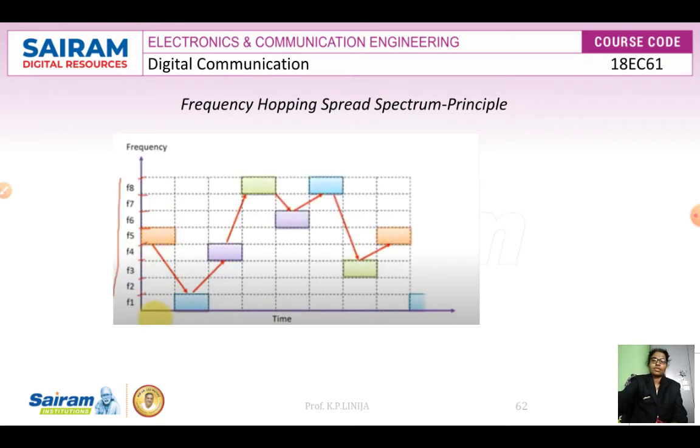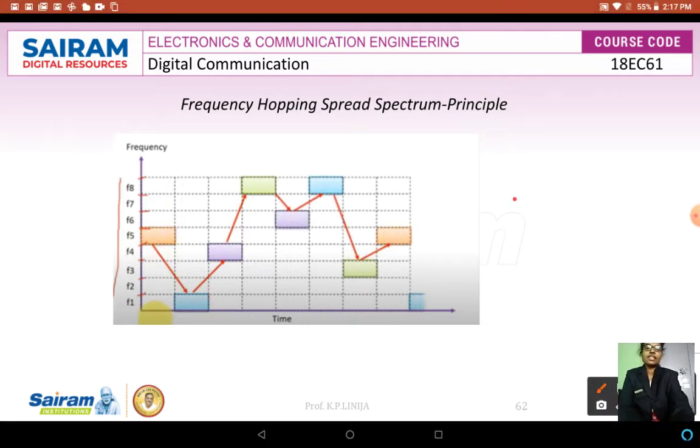Let us discuss the frequency hopping spectrum. That means the carrier frequency keeps on changing, not in an intentional manner. Therefore this is the basic principle of frequency hopping spectrum. Here we can see the waveform: the x-axis is represented as time, and the y-axis is represented as frequency.